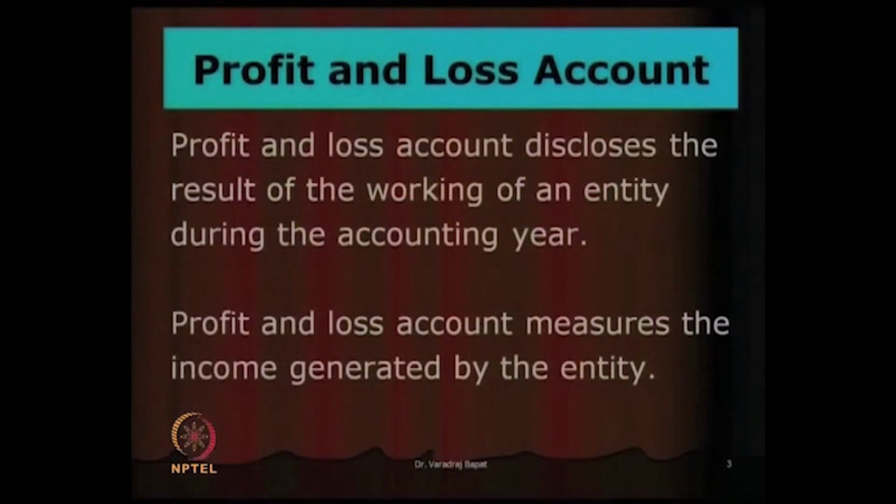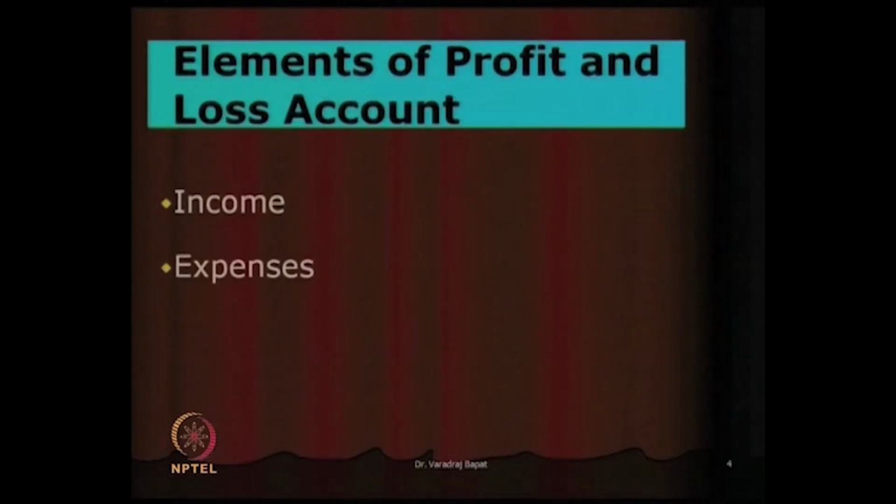Now, profit and loss account measures the income generated by the entity. To know the profit, naturally you must know the incomes and expenses. So, we list down all the revenues and we also list down all the expenses. The net result is the profit or loss. So, a P&L account must show all revenue streams, it must also show in detail all the expense items and the net result, which is net profit or net loss.